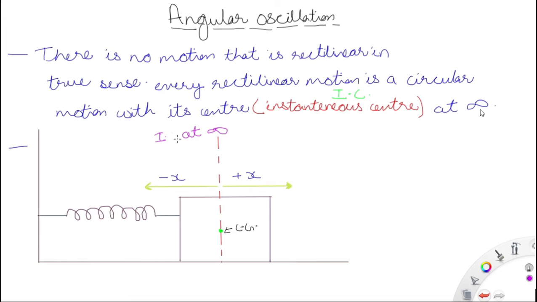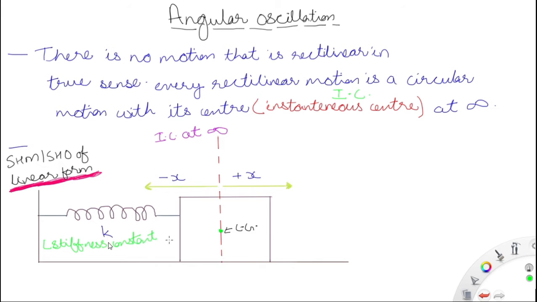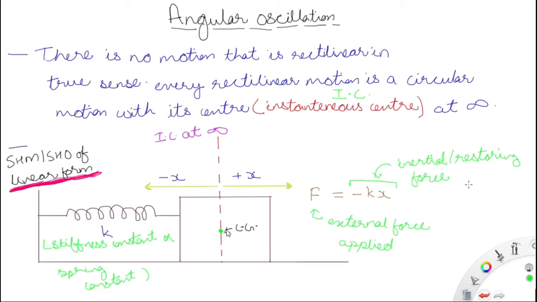Okay. So this we have seen that a block of mass m is attached with a spring to a wall. The spring has a spring constant or a stiffness constant k. Now as we know that we deal with point mass, means a body can be treated as a point object with its mass located at the center of gravity. So that axis passes through the center of gravity.